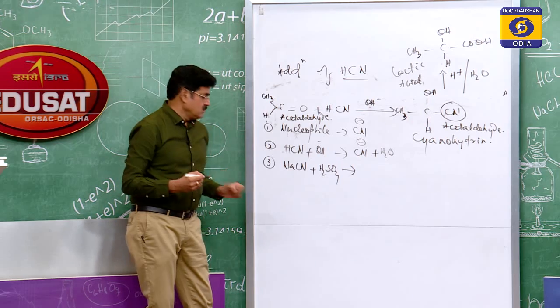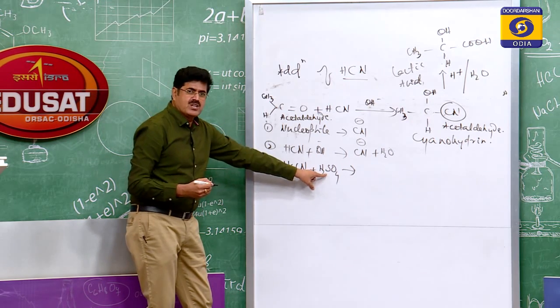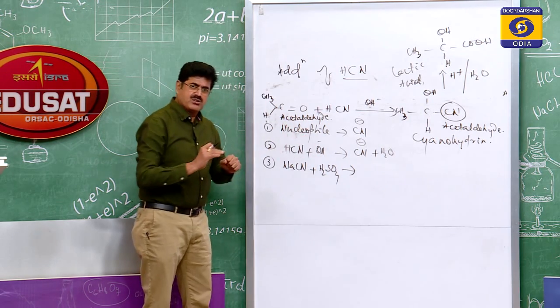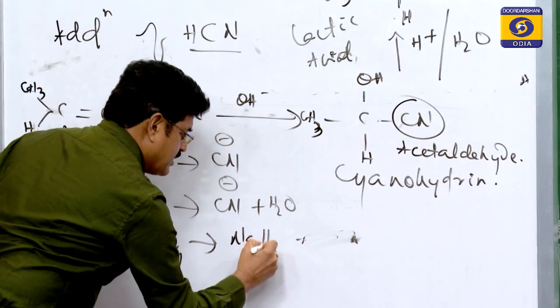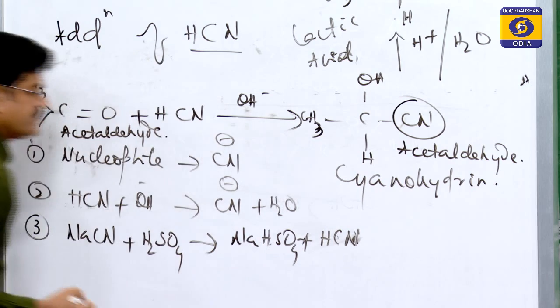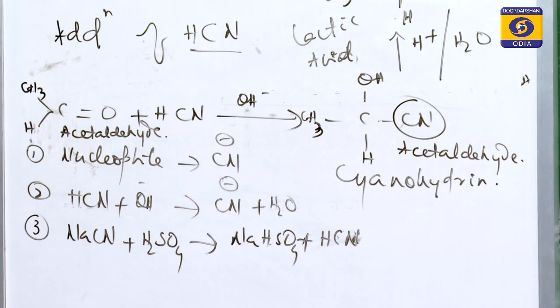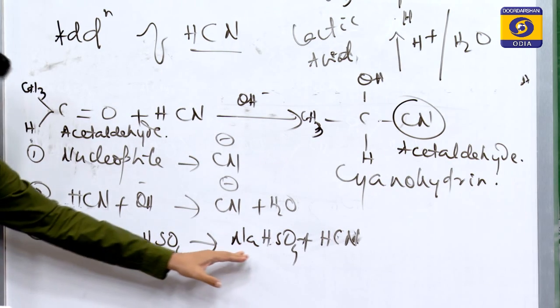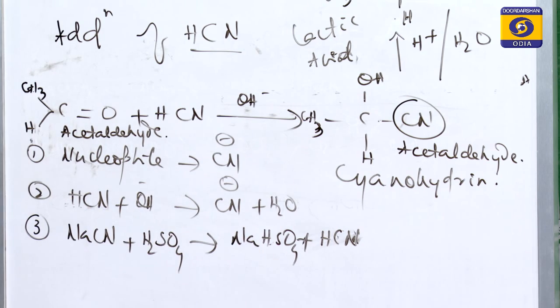In solution, sodium cyanide reacts with H2SO4 to give NaHSO4 plus HCN. So sodium cyanide with sulfuric acid gives NaHSO4 and HCN.